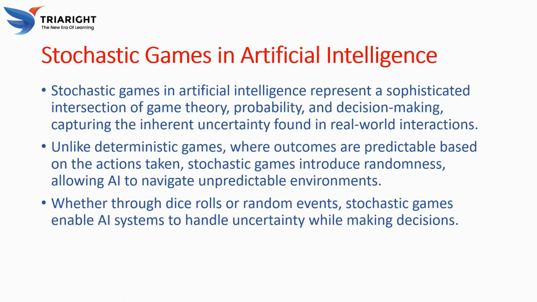Generally, stochastic games in artificial intelligence refer to a type of game theory where the game state transitions are probabilistic, meaning the outcome of an action is not always certain. Think of a multiplayer game that involves not just strategy, but also an element of chance, like rolling a dice or drawing a card. So it has main components of multiple players, states, actions, probabilities, and rewards.